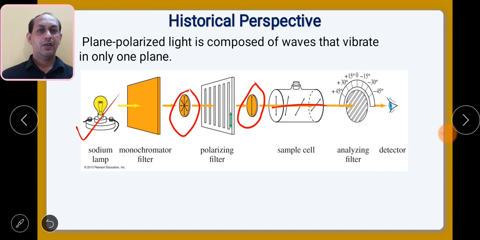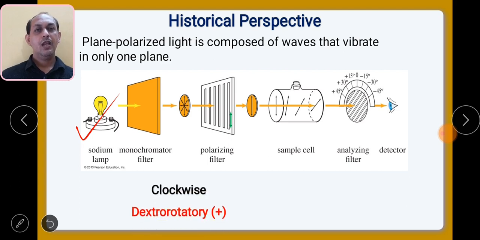Remember that in order to study optical activity, we must know this historical background, and how the plane polarized light, when passed through a monochromator or filter, is rotated by the compound in different directions. If that particular light has rotated the plane in the clockwise direction, then we say that compound is dextrorotatory, that is plus.